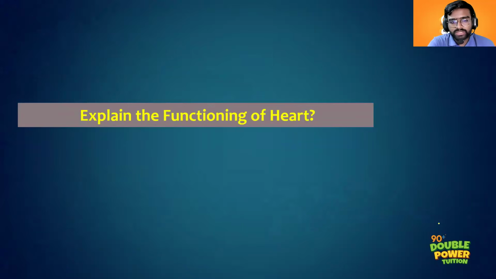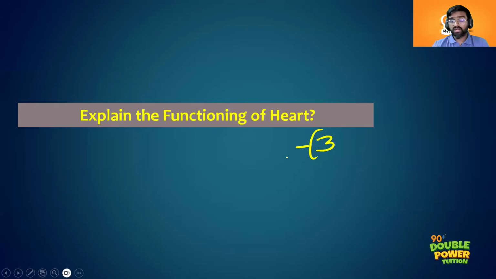Can we move on to the next question? Yes, this is: explain the functioning of the heart. For this question, first of all, you just write the answer. If it is just for 3 marks, then we had learned a flow chart, right? You can just mention that flow chart. That is more than enough if it is for 3 marks. But if it is for 4 marks, then you can mention about double circulation. So try to write the answer, then we can explain.